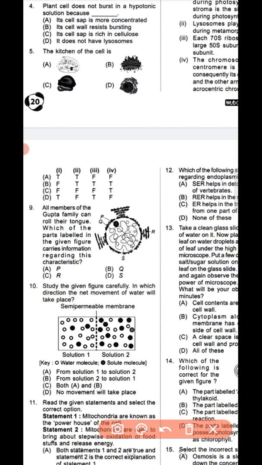Now question number 9. All members of the Gupta family can roll their tongue. Which of the parts labeled in the given figure carries information regarding this characteristic? So question number 9, option B is the correct answer. Q is the chromosome. So this is the answer regarding these characteristics, option B, Q. Next we will see question number 10.